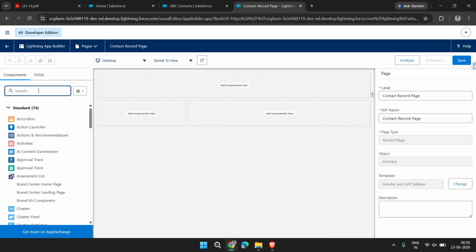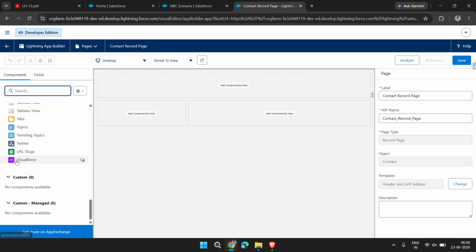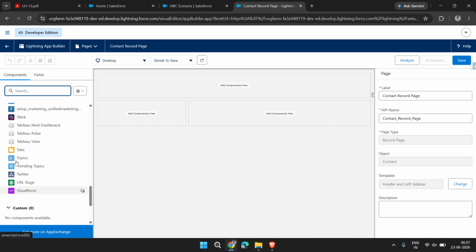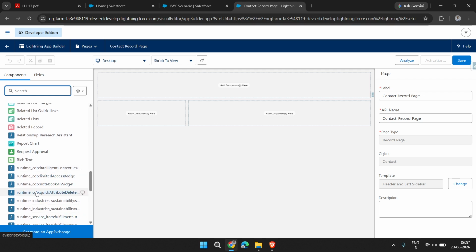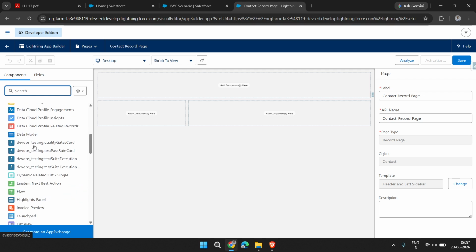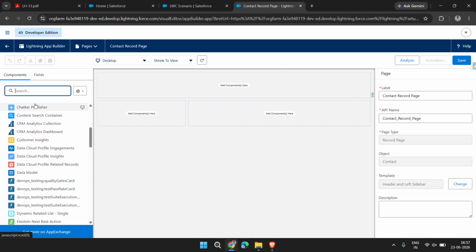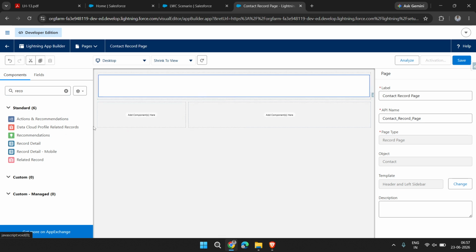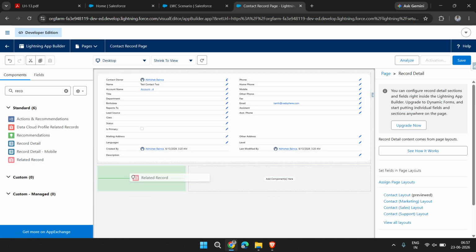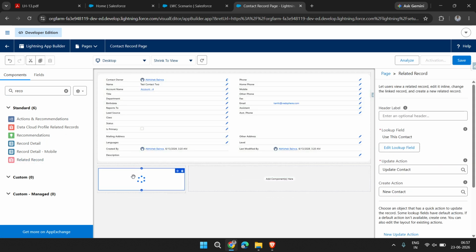So there are some LWC components which are for the record page, then we can add from here. But for now there is not any LWC record component. And if there is a flow, then we can add it from here. And for now I have just the record page. So the record detail page I added from here. This one, the related list record, I can add from here.